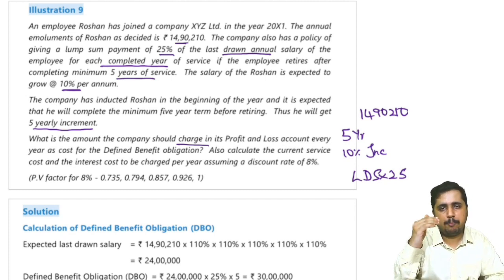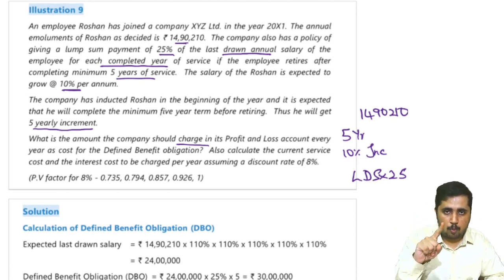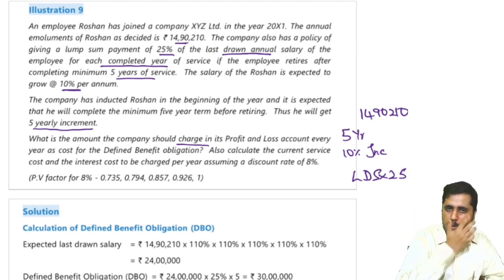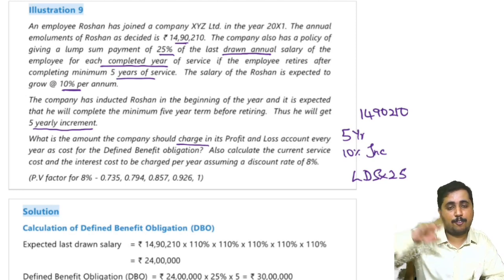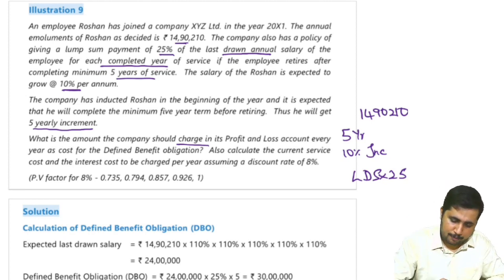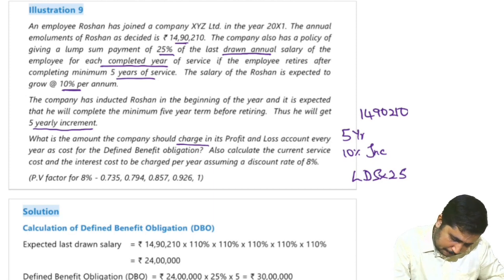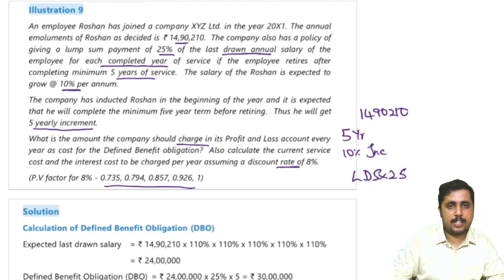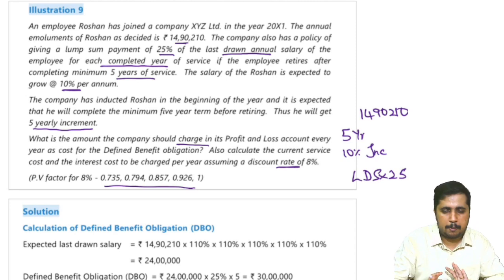However, whether you will put all the money in the same way for 5 years? No. Because at year 1 end you are going to contribute or apply it for obligation, but year 5 is the payment date. So the gap is 4 years, so 4-year discounting, 3-year discounting, 2-year discounting, 1-year discounting, 0. In this way discounting factors will apply, and for that the discounting rate is 8%, correct? Yes, the discount rate is 8%, and the question itself has given us the discounting factors for 4 years, and the last year anyhow it will be 1.